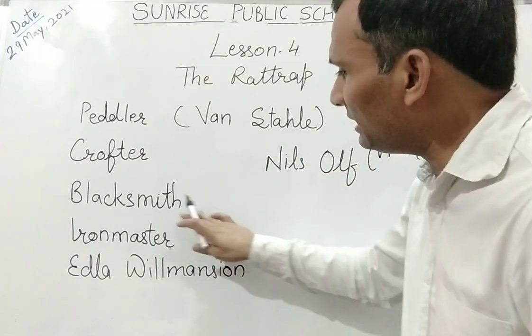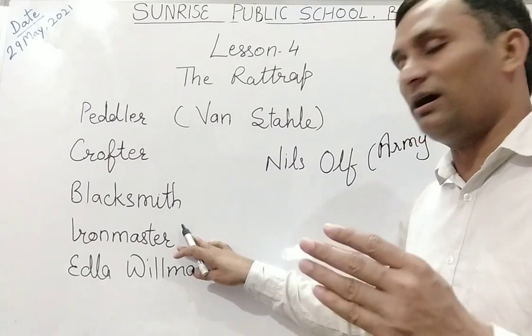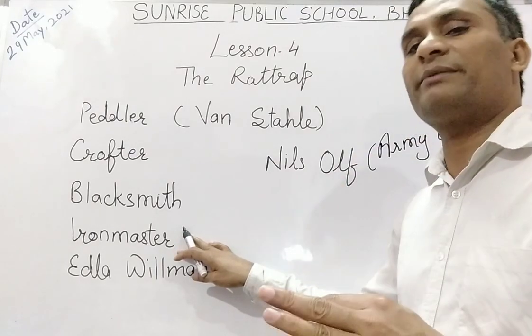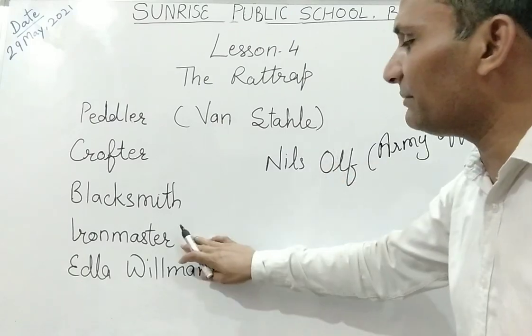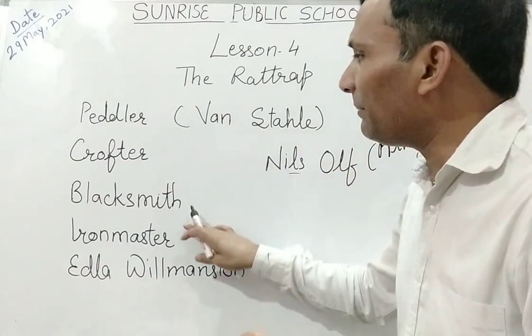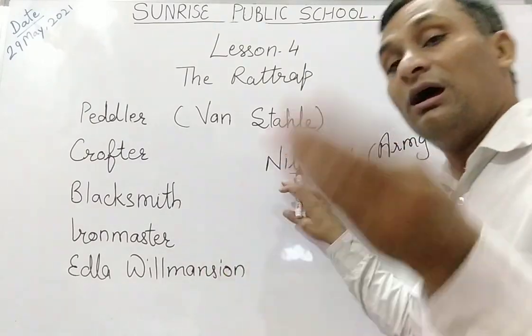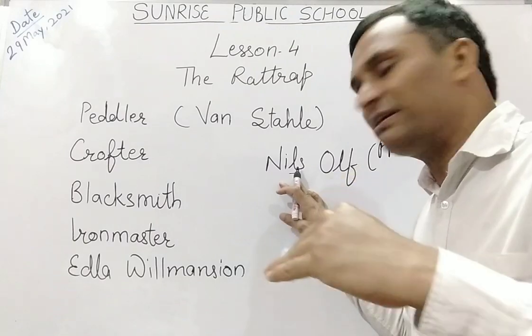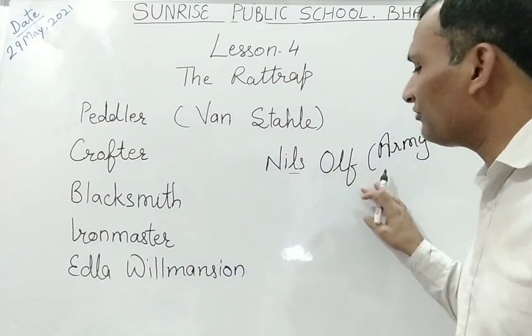Because this Iron Master was also an army man. Yes, he was also an army officer. So they both were, Nils Olof and the Iron Master, they were both of the same clique. So that's why he thought about the peddler. He thought that the peddler is my old acquaintance, my old known person, that is Nils Olof.